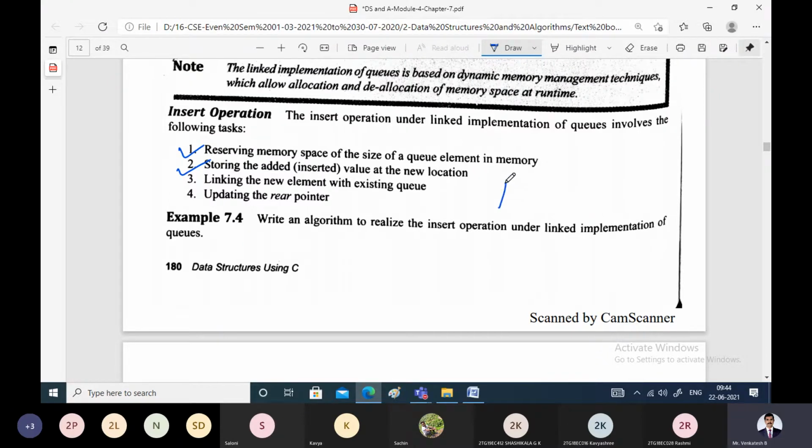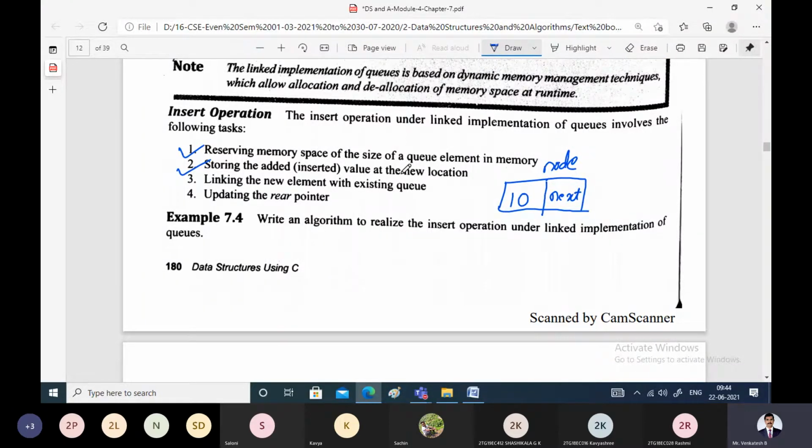What is the procedure that we do? First, we take an empty node, and every node consists of two parts: the data part or element part, and the next pointer or pointer part. First we reserve memory for that, and second we store the data in the data part. For example, if you are storing an element 10, store it in the data part.